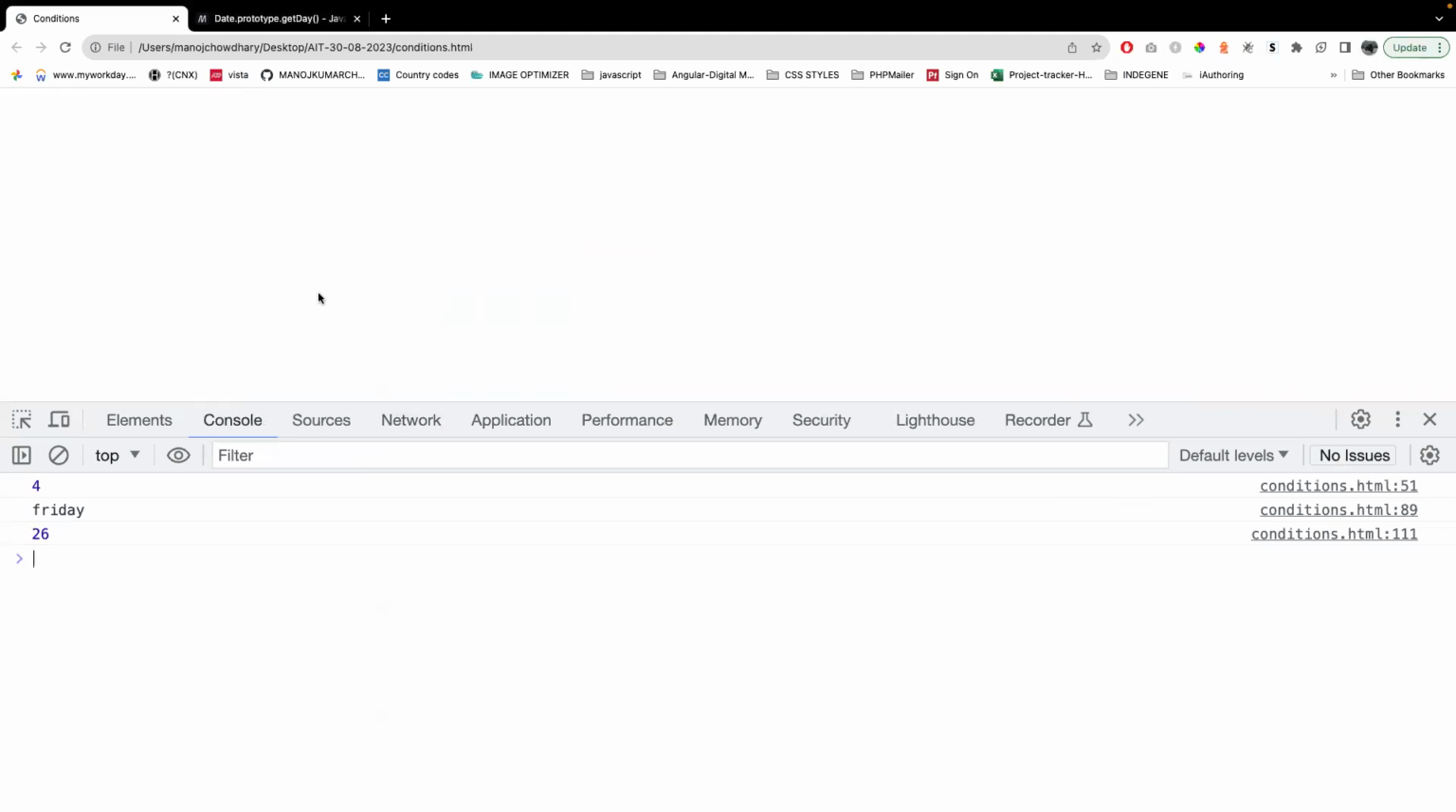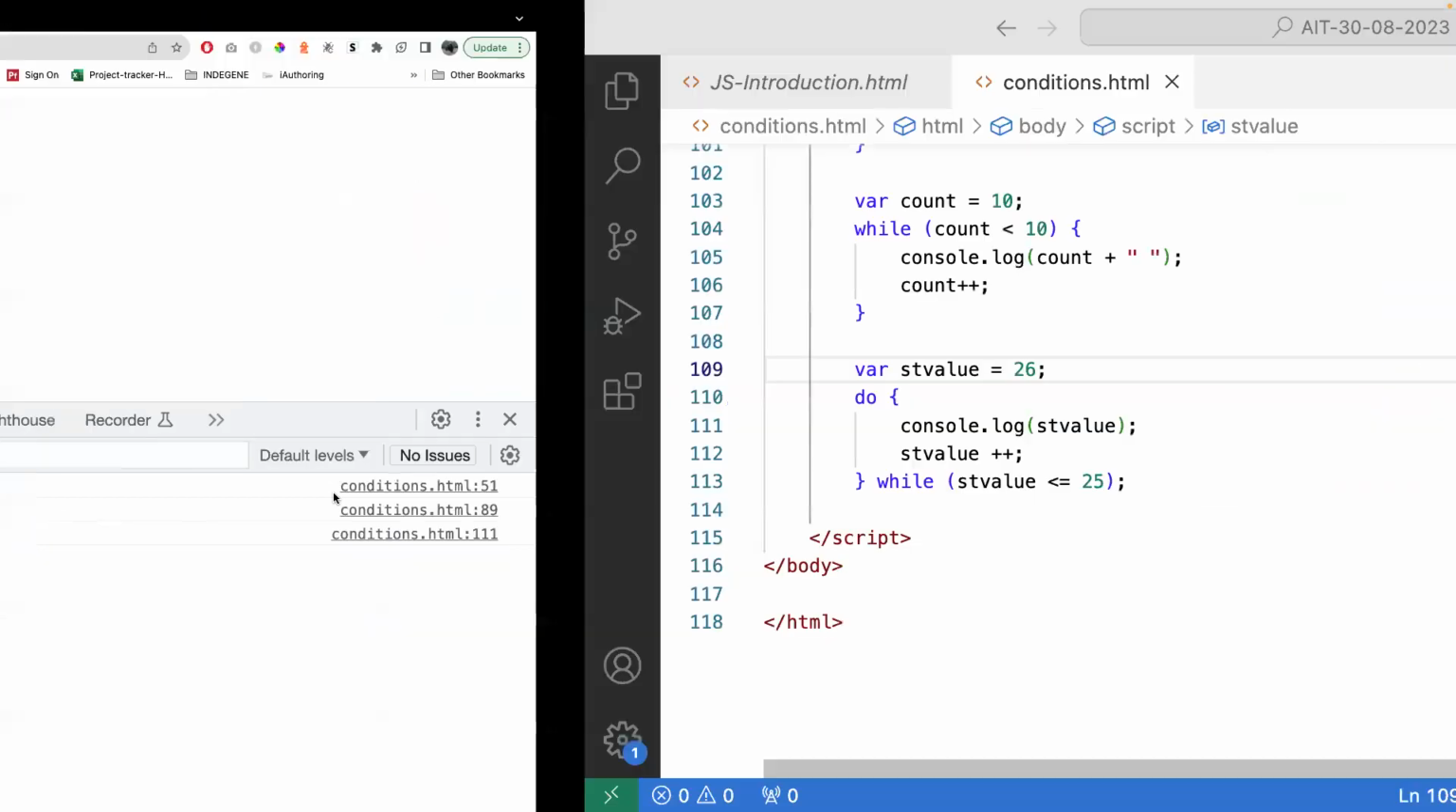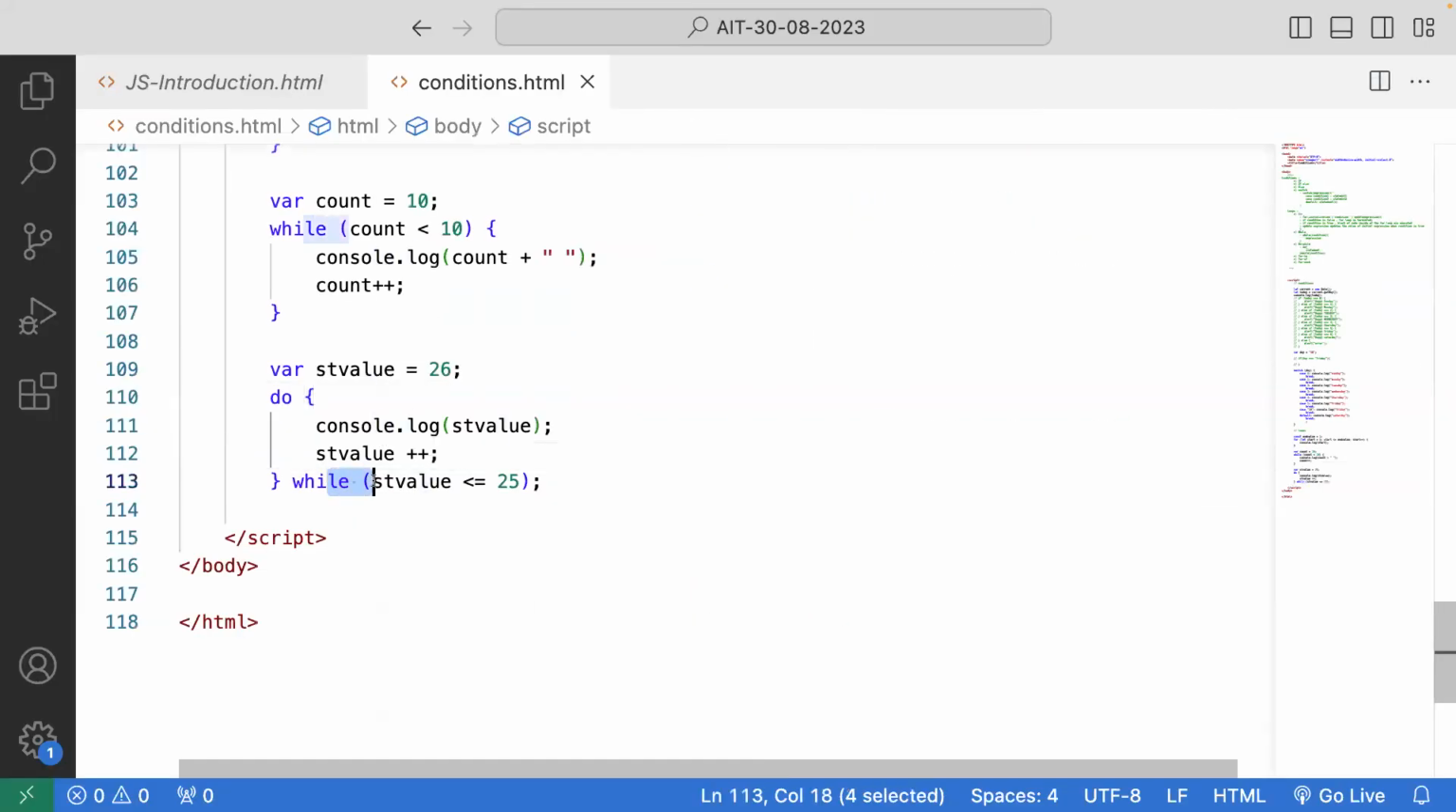Run. 26. Why? Because here my condition became false, but before the condition I was executing my statement, so automatically my statement will at least print once.